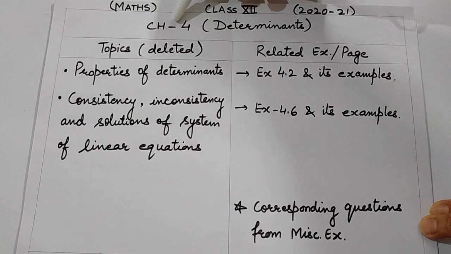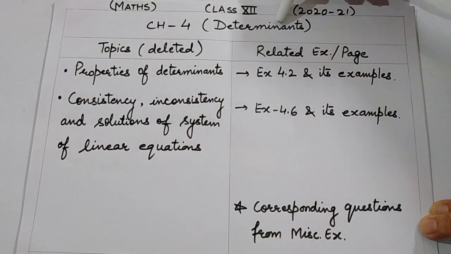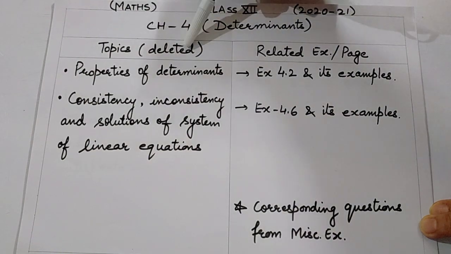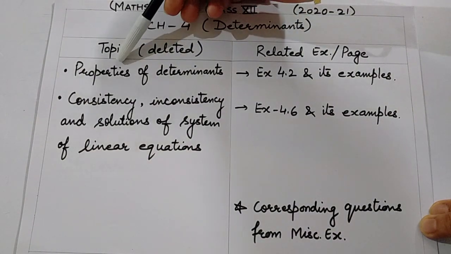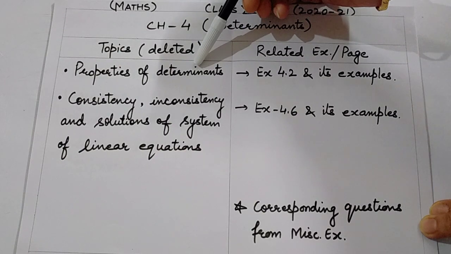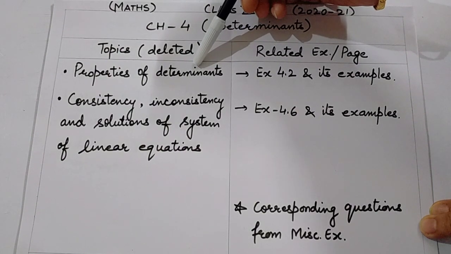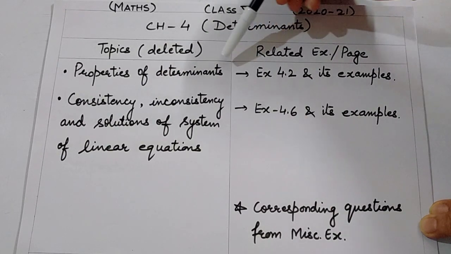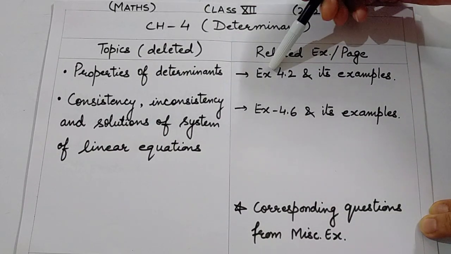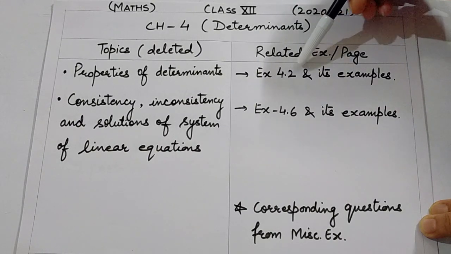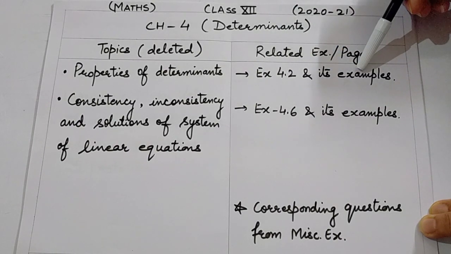Let's come to chapter 4, determinants. The topics deleted are properties of determinants. Again, very important topic. It used to be considered as one of the sure shot questions of CBSE, which is now deleted. It is related to exercise 4.2 and its examples.